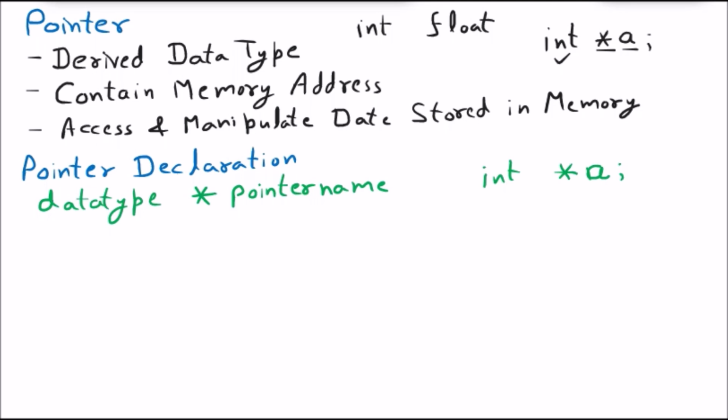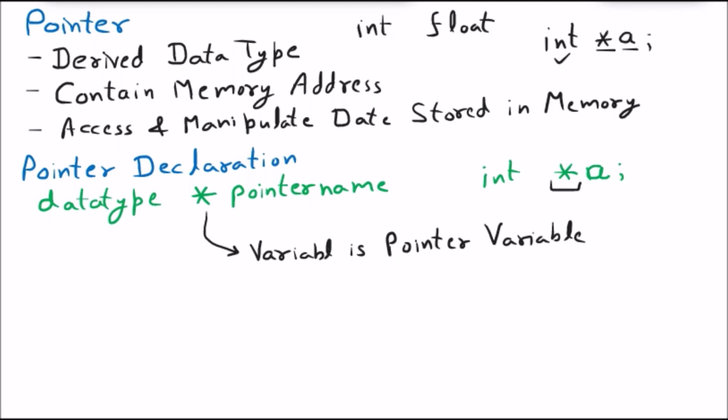Now if I talk about the syntax of pointer declaration, first of all we have the star. Anywhere we find the star, we should know that this is not a normal variable. It signifies that the variable is a pointer variable. So once I find the star, it is saying that this a is not a normal variable. So a is the pointer variable.